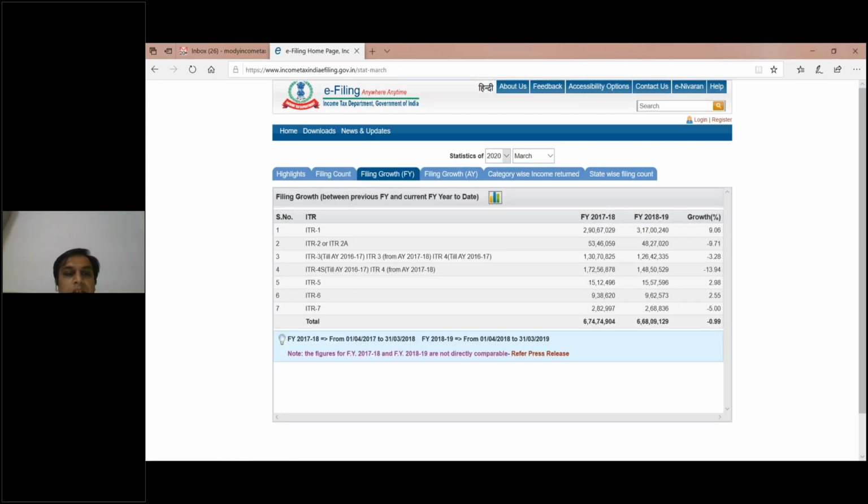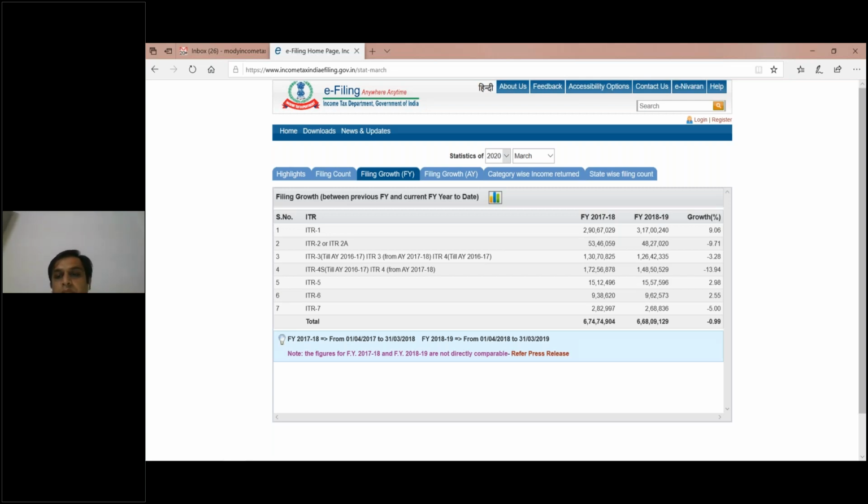It's negative 1%, but that is because in the previous financial year only one return was filed, and in the last two financial years we were able to file two income tax returns.